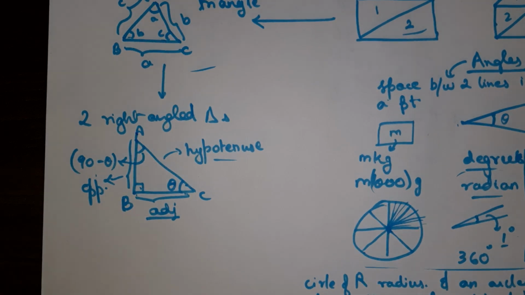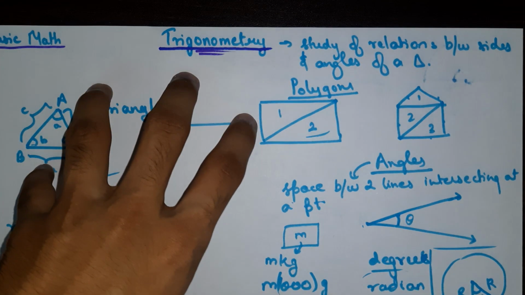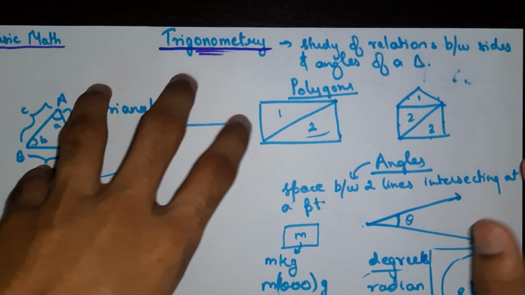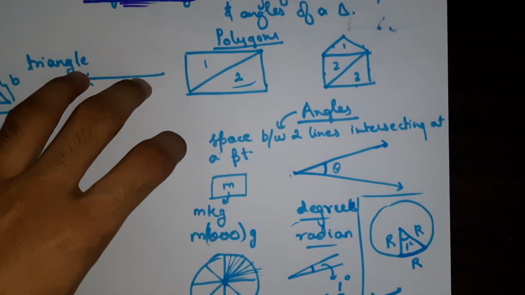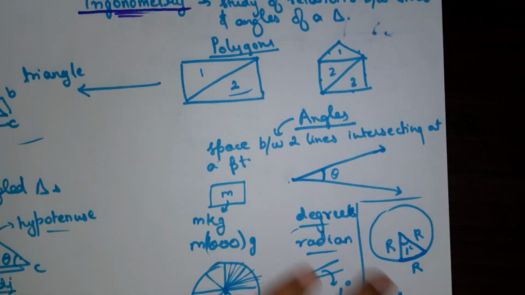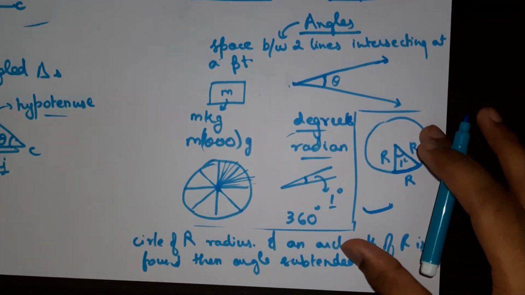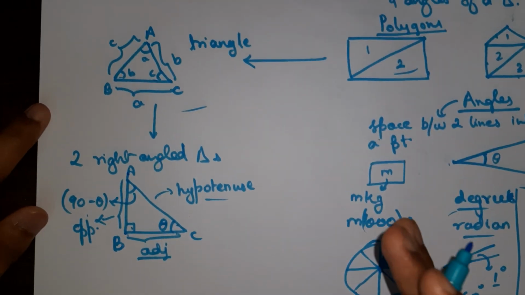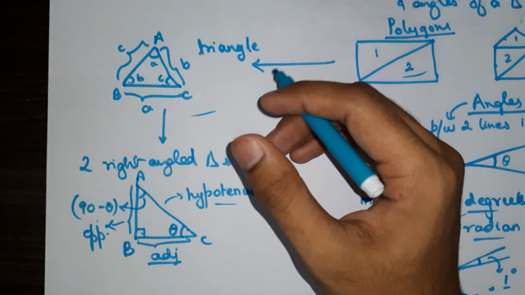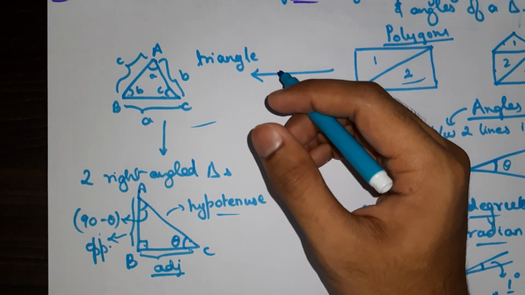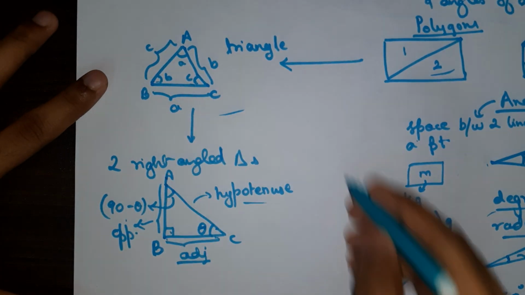Today, I think this is enough. We learned quite a bit. We learned the basics of trigonometry. We learned what trigonometry is and what angles are. We also learned the degree and radian measure of an angle, and a bit about why we are learning trigonometry, why only about triangles and not any other polygon. And then we also named a general triangle and a general right angle triangle.